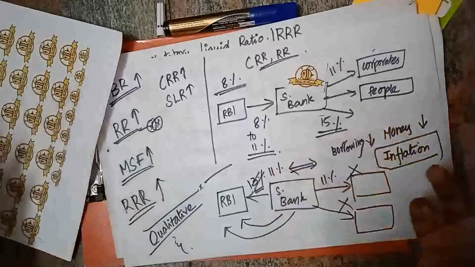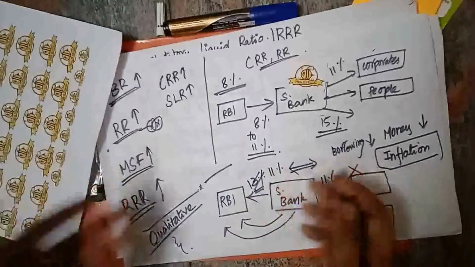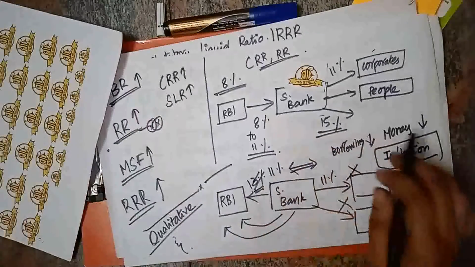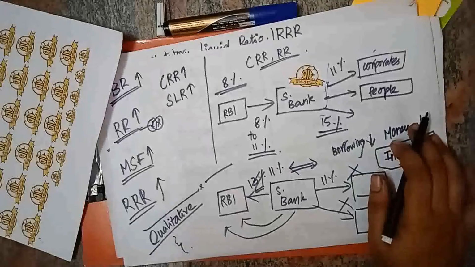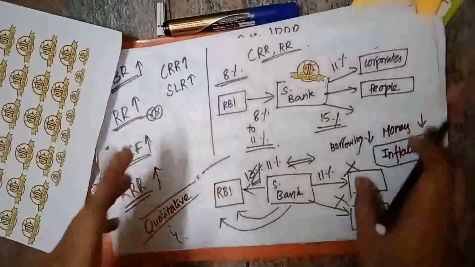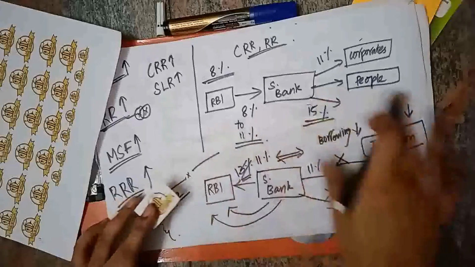They will ask for many other things to make this money lending process so complicated, so that you will not get money. By this, they can reduce the money supply, and that is qualitative. So these are the things which are controlling methods. And apart from this, we have certain small topics.